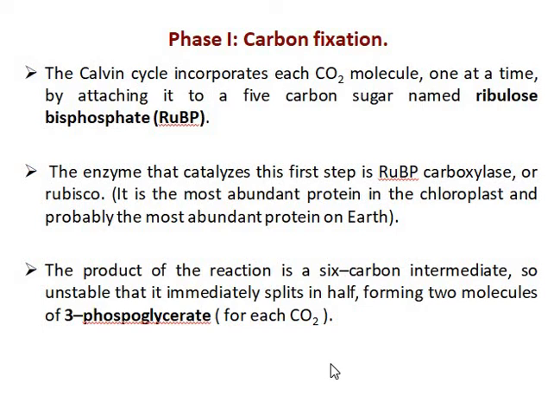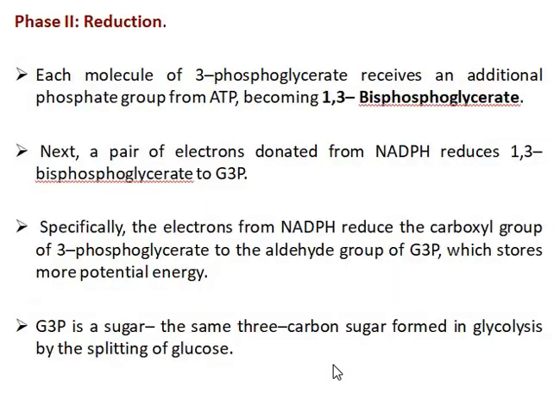The product of the reaction is a 6-carbon intermediate compound that is unstable and immediately splits into 2 molecules of 3-phosphoglycerate, or 3-phosphoglyceric acid.